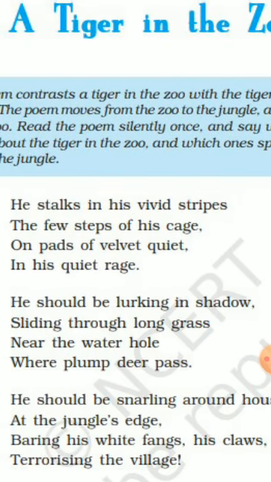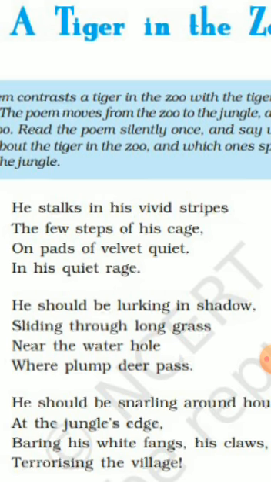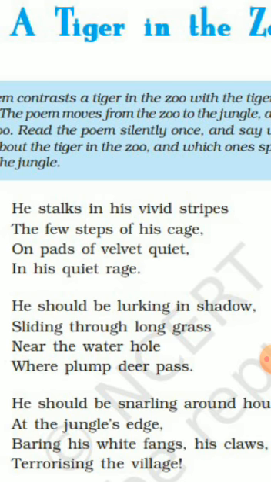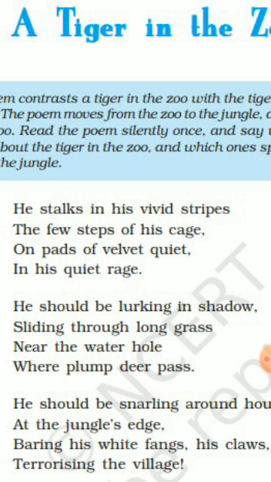See in the second stanza too. Shadow, grass, hole, pass. Shadow A, grass B, hole is different so C, and pass is the same as grass, rhyming, so B. A, B, C, B. This is the rhyming scheme of this poem. Now, poetic device. In the first stanza, first thing I'll tell you: he. Generally for animals we don't use it, but here it's given he. So the poet personified the tiger.